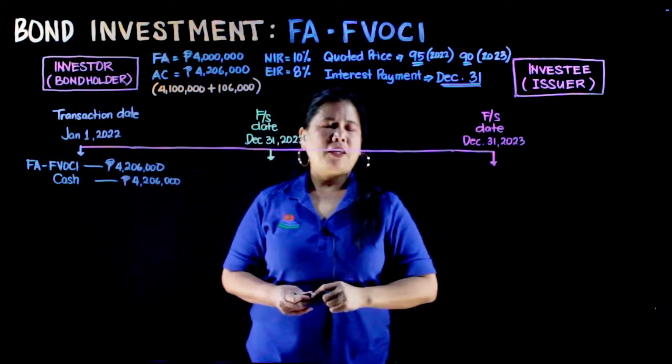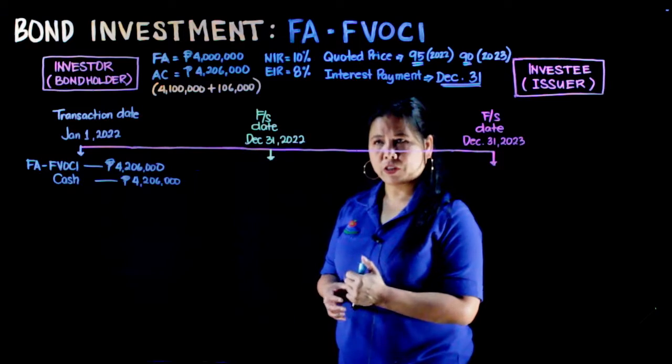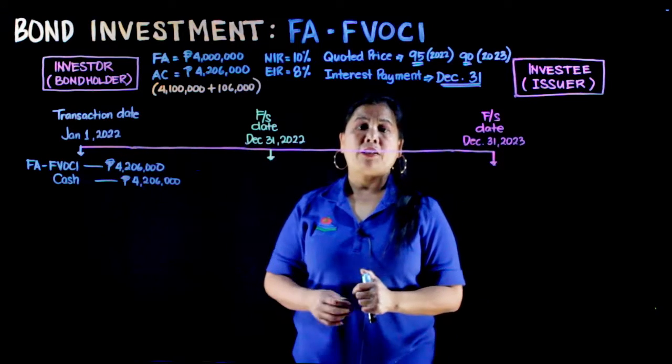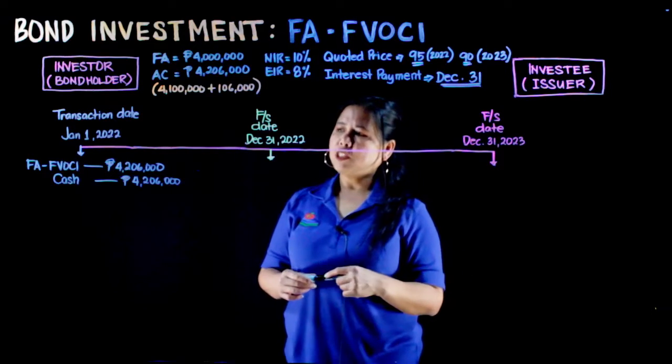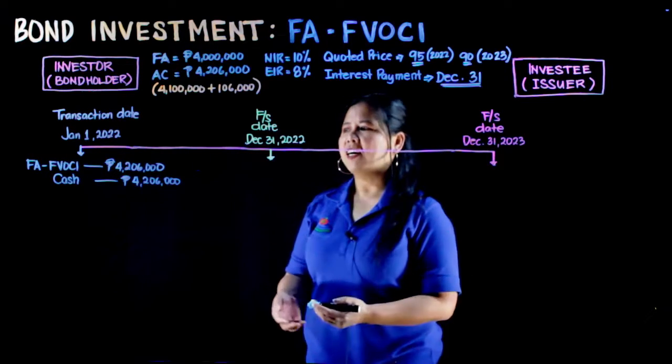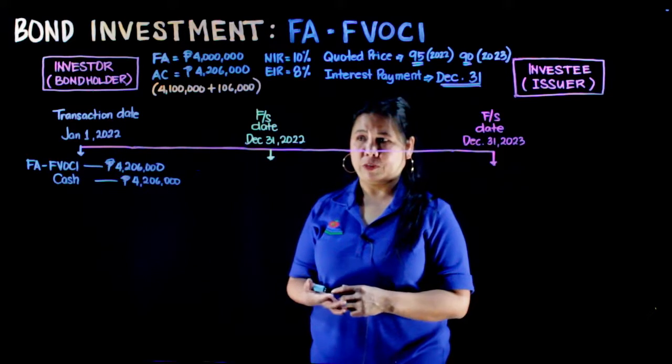So, yan po ang magiging entry natin on the transaction date. The initial recognition is the purchase price plus the direct transaction cost. So, we have an investment account na nagkakahalaga ng 4,206,000. Yan ang halaga ng ating investment.